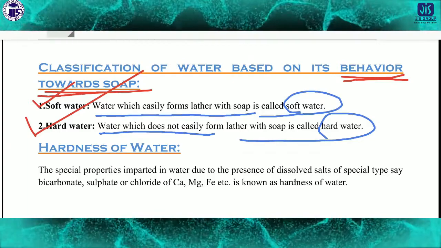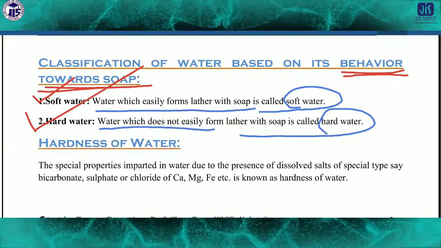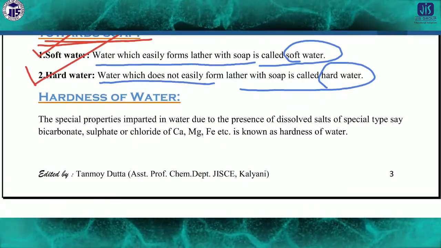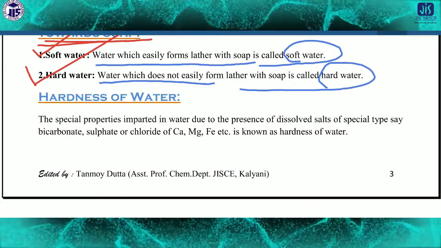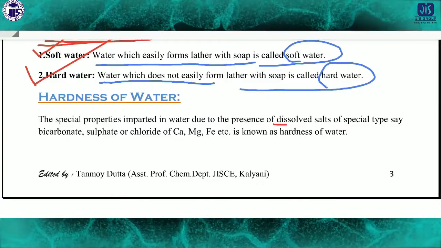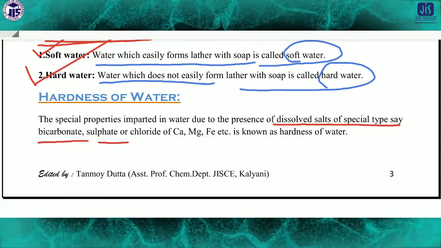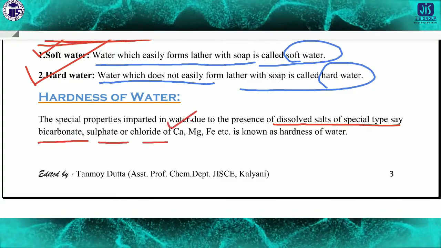Now, hardness of water. The special properties imparted in water due to the presence of dissolved salts of a special type, say bicarbonate, sulfate, chloride of calcium, magnesium and iron.